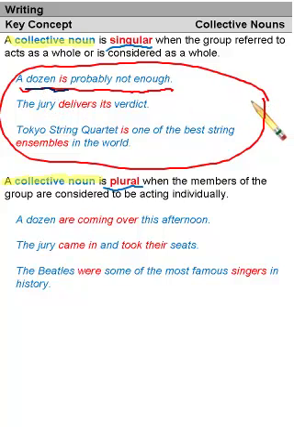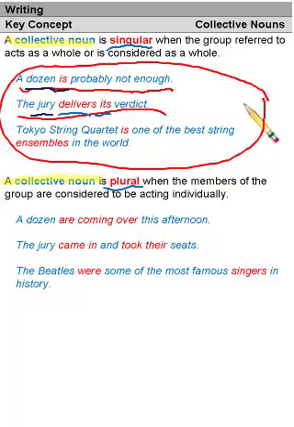The jury delivers its verdict. Here you have a singular verb, delivers, and a singular pronoun, its. This is the possessive adjective. The collective noun in this sentence is jury. As we all know, a jury is made up of 12 members. But here the jury is acting as a whole. Together they are all delivering the same verdict. So the jury takes a singular verb.